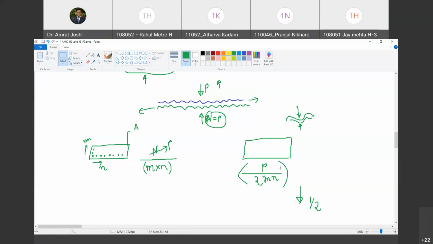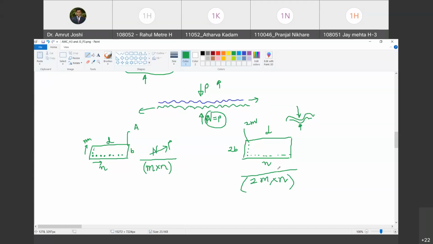Let us do it rigorously. One minute. Just a minute. So if I have to make this area twice, let me assume that this dimension is B and this dimension is D. So I will simply make this 2B. Do you agree with me? Okay. And this will remain D. So the area becomes 2B into D. So the moment I make it 2B, instead of m rows, you are going to have 2m rows of crests. Do you agree with me? Yes. However, in this direction, you are going to have only n number of crests. So what is the total number of crests you are having? 2m into n. Happy? So the number of crests has been doubled, but P is constant.